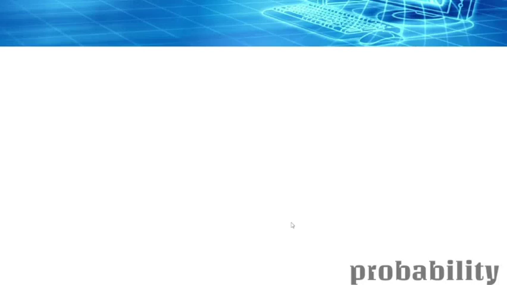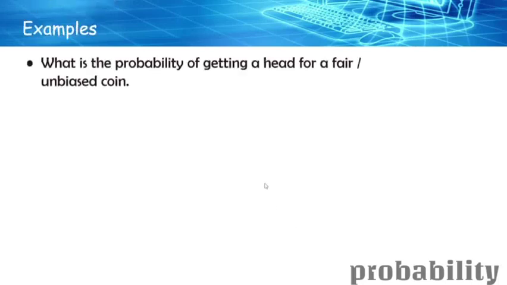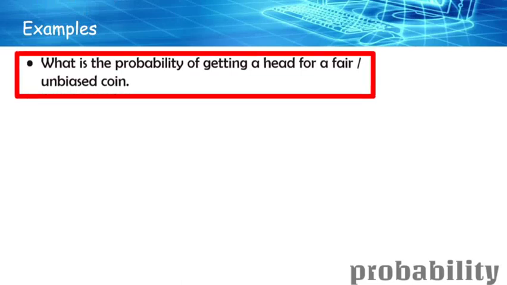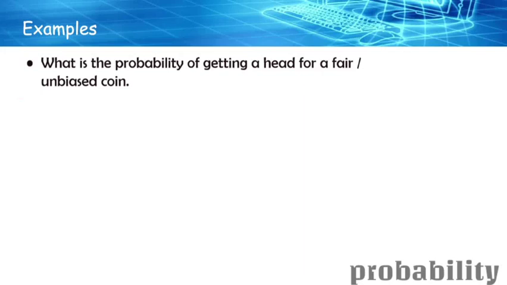We'll see a basic sum. The probability of getting a head for a fair or unbiased coin. It is fair and unbiased, so basically it is not manipulated, assuming it has only two sides, heads or tails.